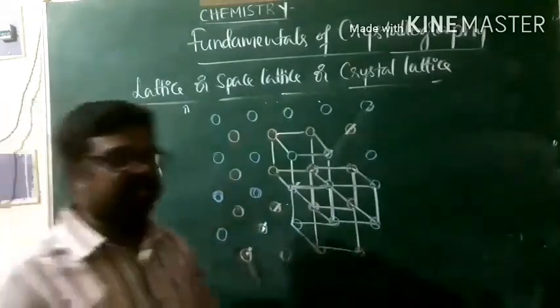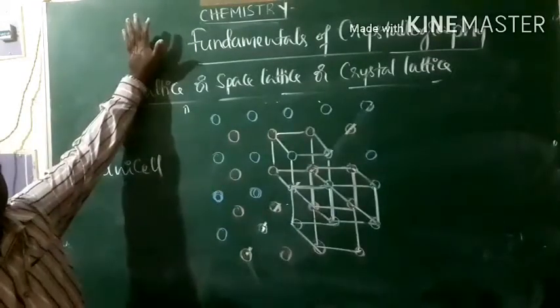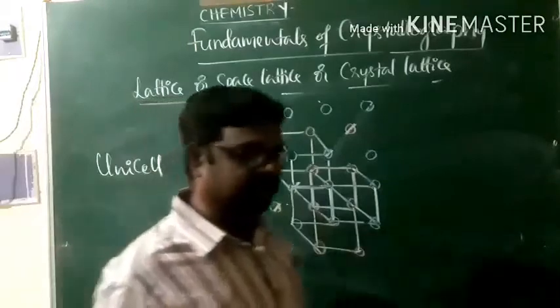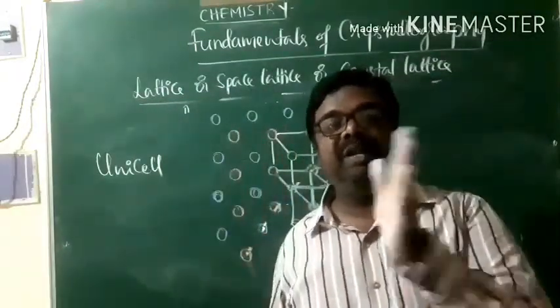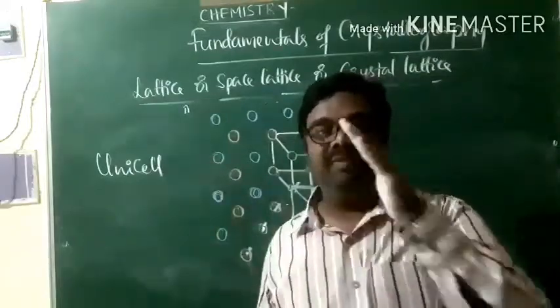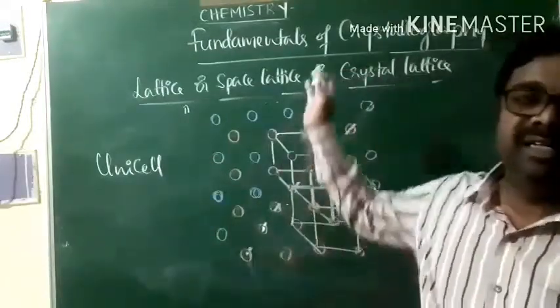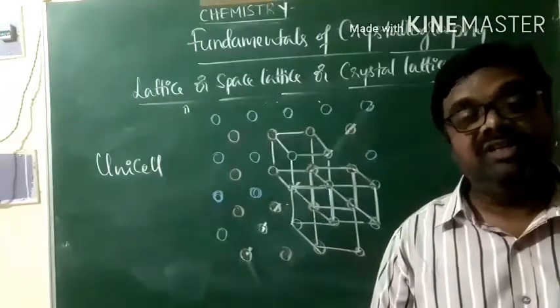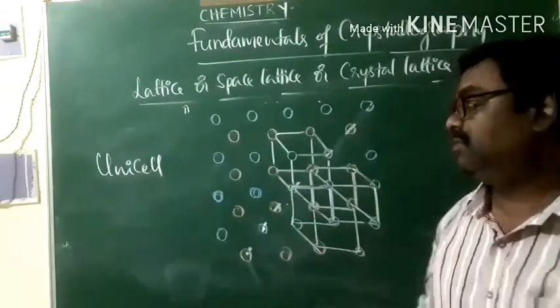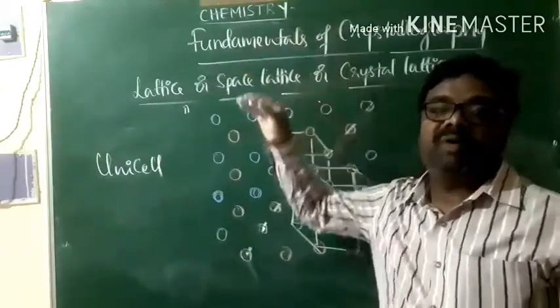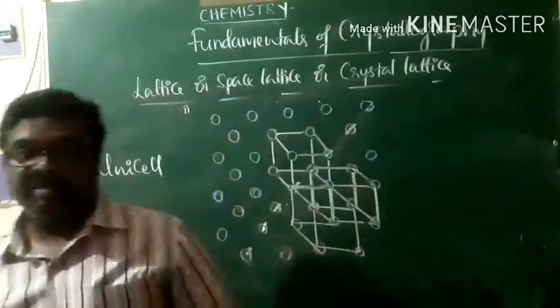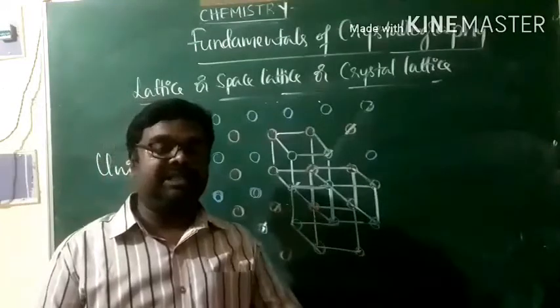So what is a unit cell? A unit cell is a three-dimensional group of lattice points which is repeated again and again to generate the original crystal. That is what we call a unit cell. So this is what we call unit cell, lattice point, crystal lattice, and properties of the crystal lattice. These are the basic aspects of crystallography.